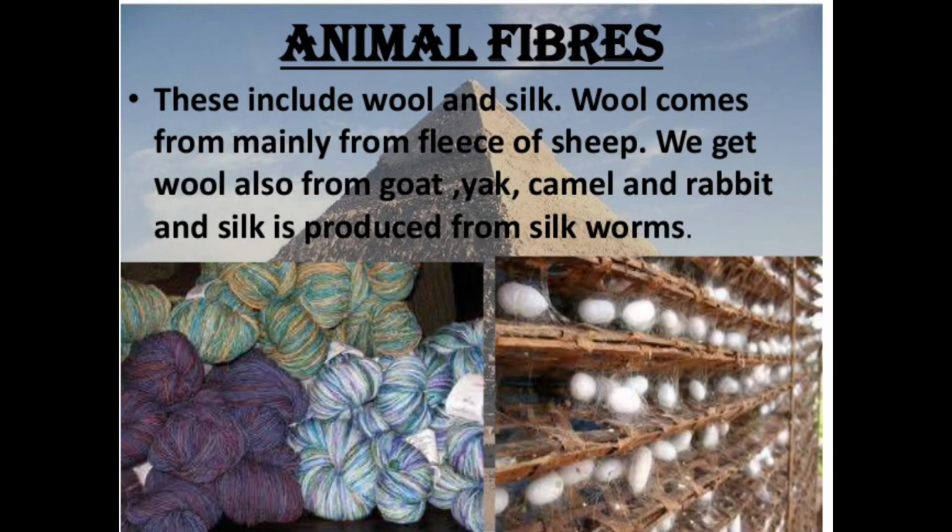See, animal fibers include wool and silk. Wool comes mainly from the fleece of sheep. What is meant by fleece? Fleece means the skin of the sheep, the outer part of the skin.